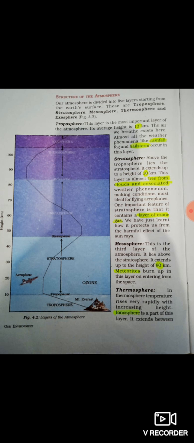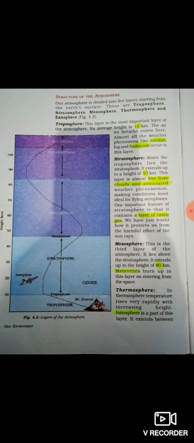One important feature of the stratosphere is that it contains the layer of ozone. Most of the time you hear about the ozone layer. The ozone layer is above the atmosphere, right? Many times you have heard about that. So that layer is also in the stratosphere only.